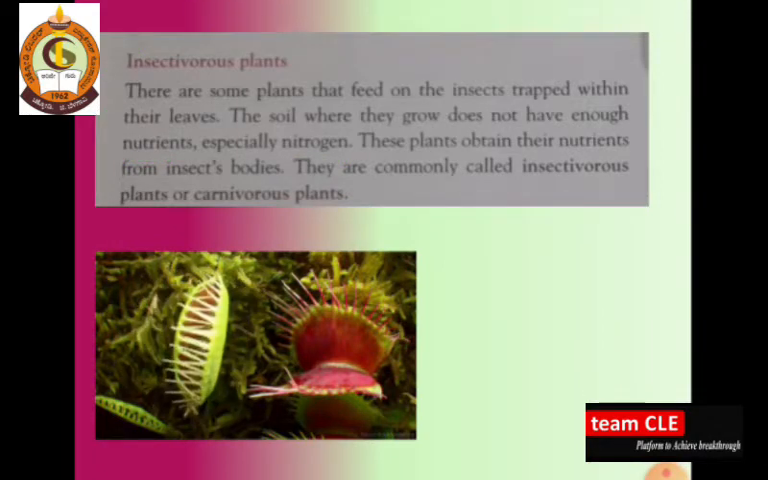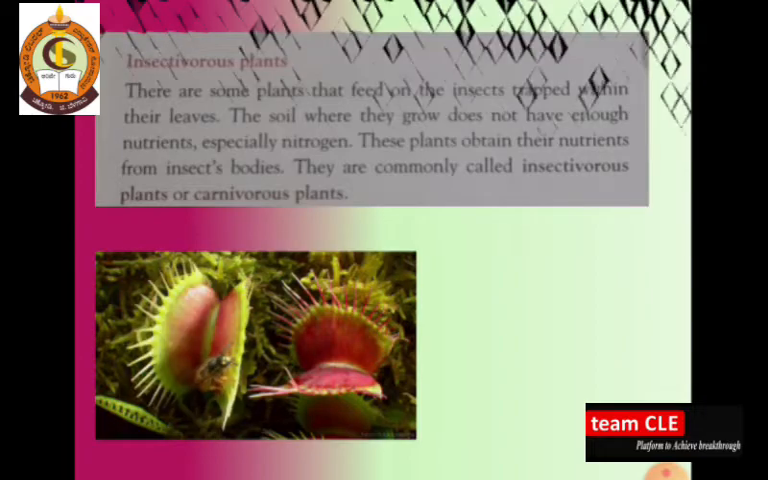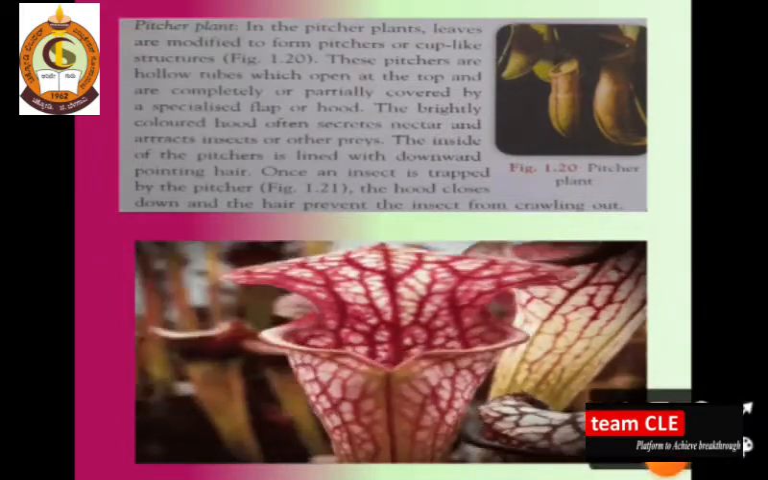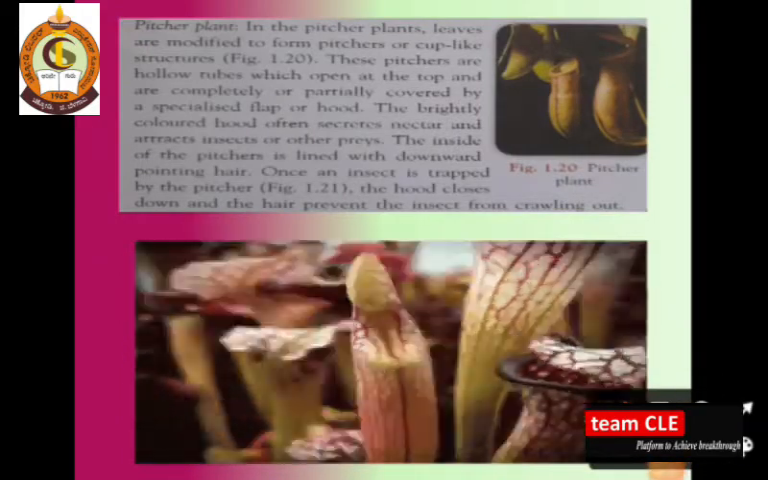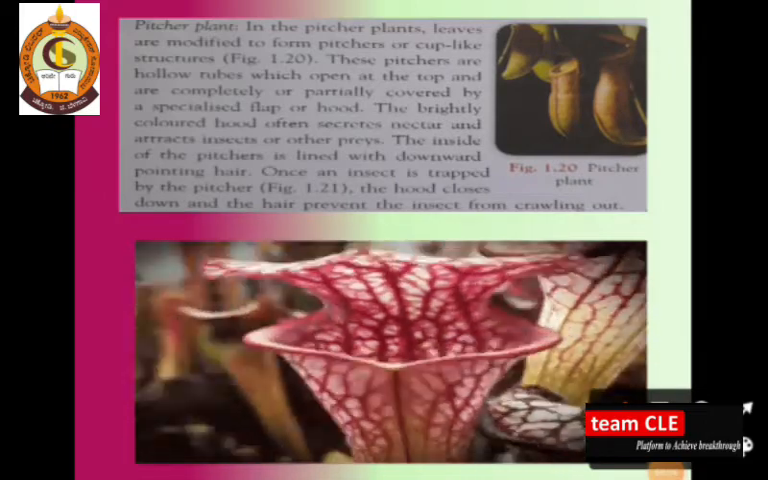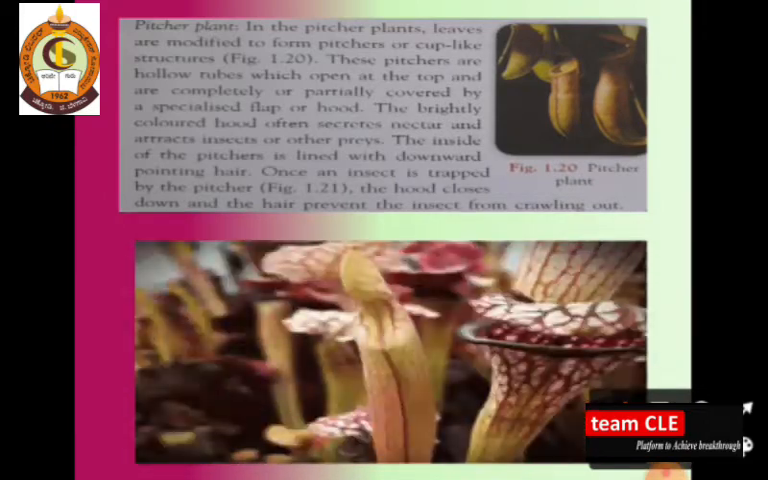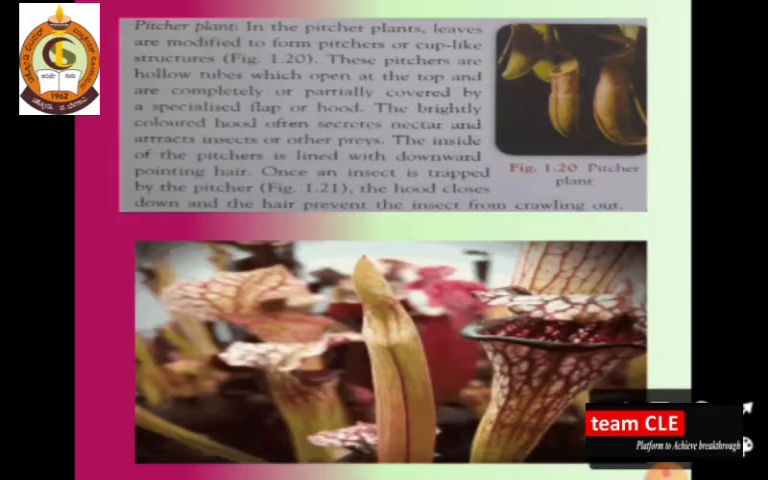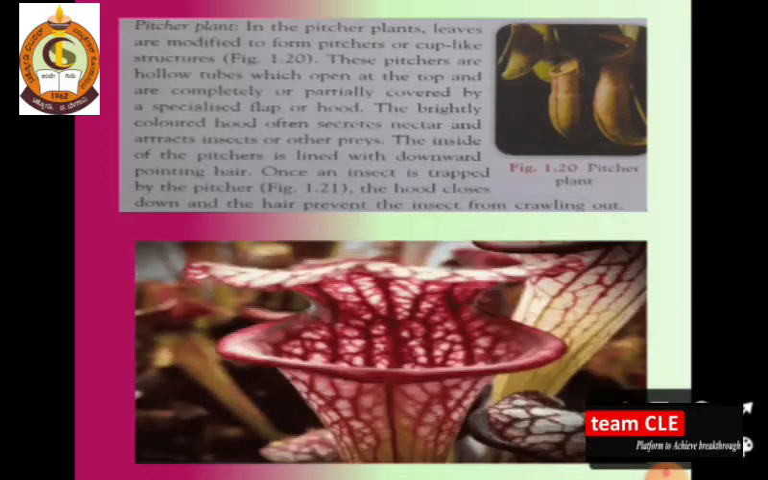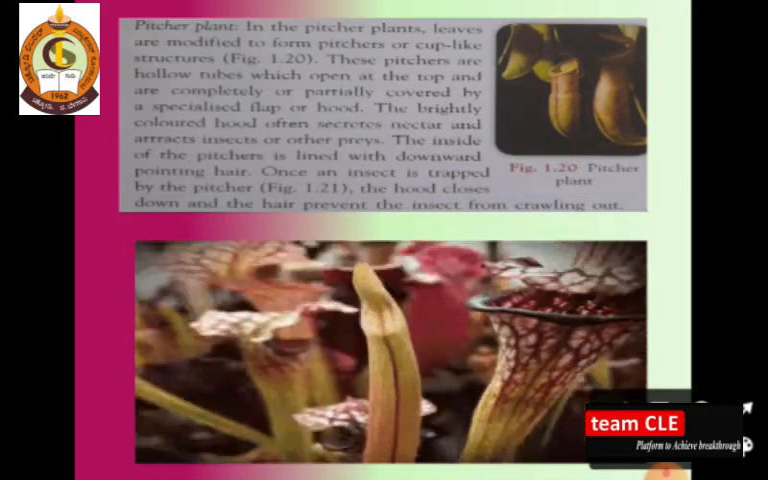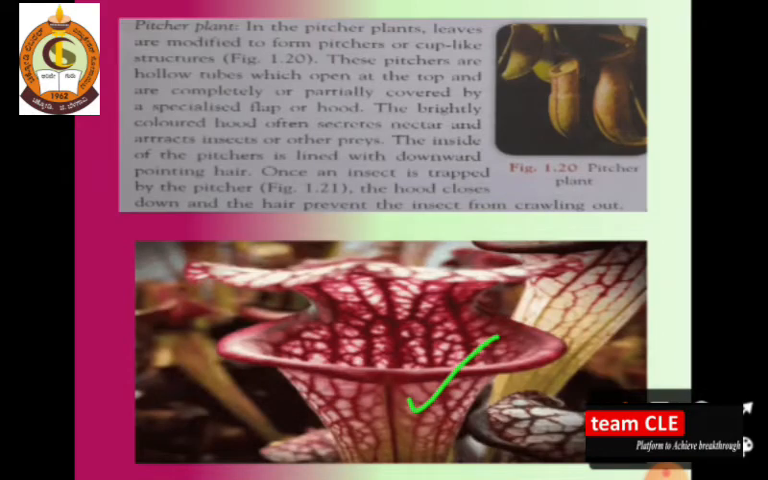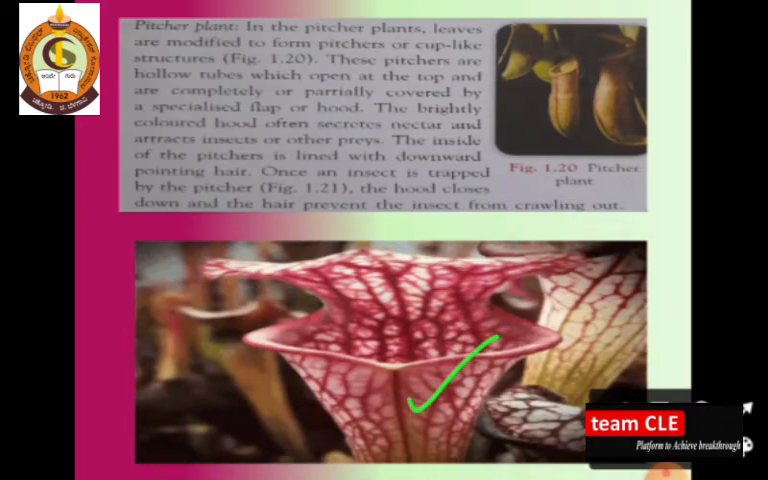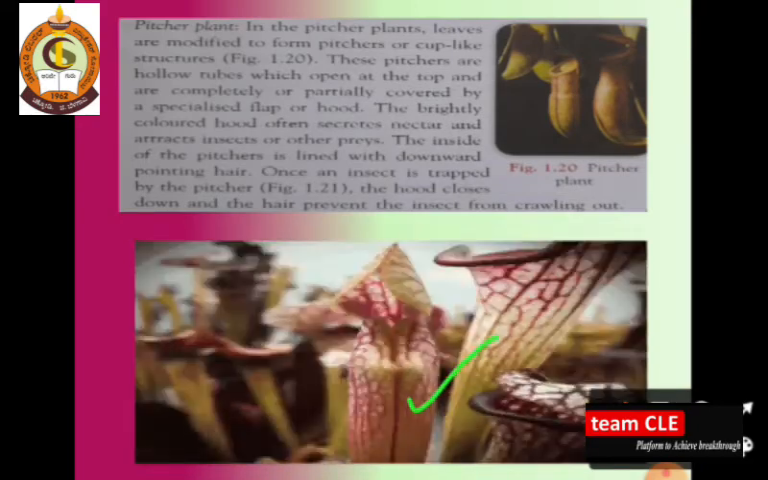Dear students, now let's go for the next concept, that is the pitcher plant. What is the main criterion of the pitcher plant? Let's discuss. Some plants have special leaves, and the leaves are modified to form pitchers or a cup. Pitcher is nothing but a cup. You can see in this image that these leaves form a cup-like structure, and these pitchers are hollow tubes.